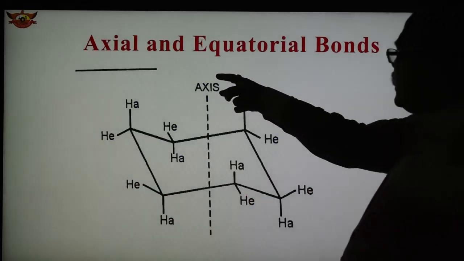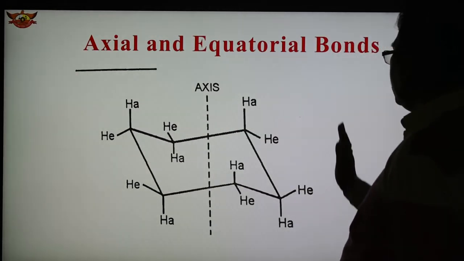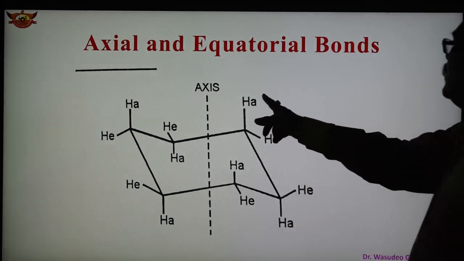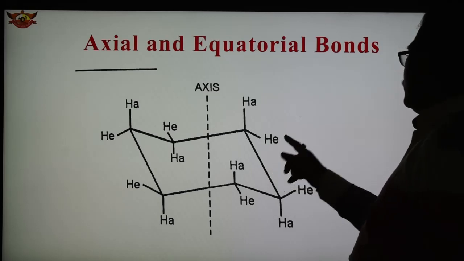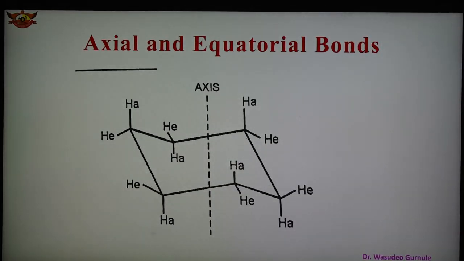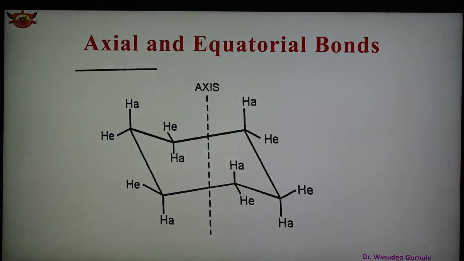Here this is the axis, these are the 6 hydrogens and these are the other 6 hydrogens. A is for axial, E is for equatorial, so remember, A is axial and E is equatorial. Each carbon has 2 hydrogens, one axial and the other equatorial, so each of the 6 carbon atoms in cyclohexane has one axial and one equatorial bond.